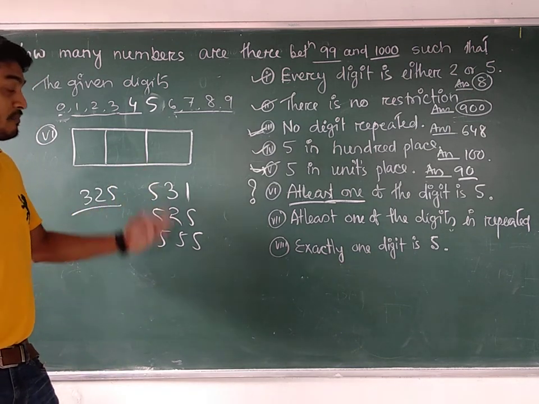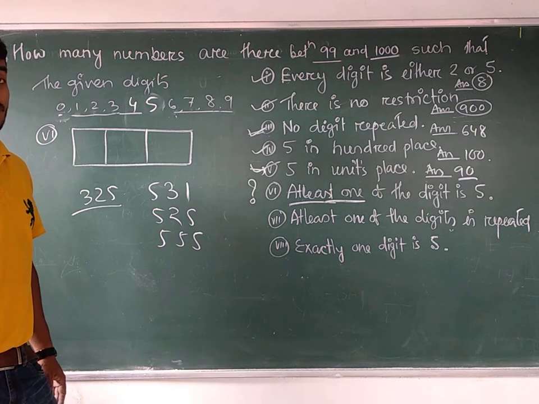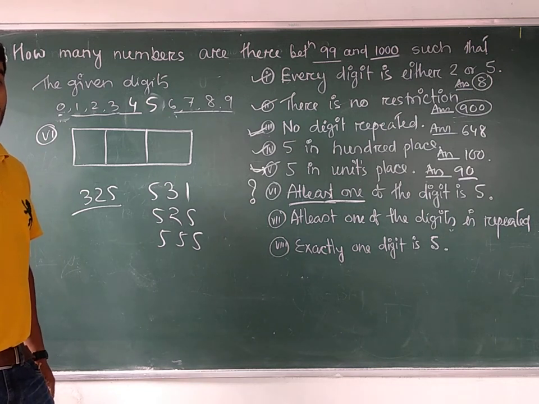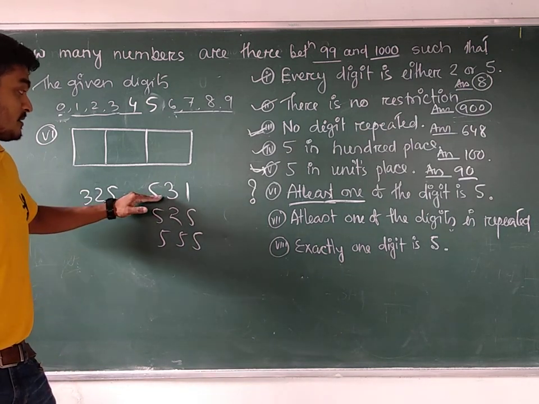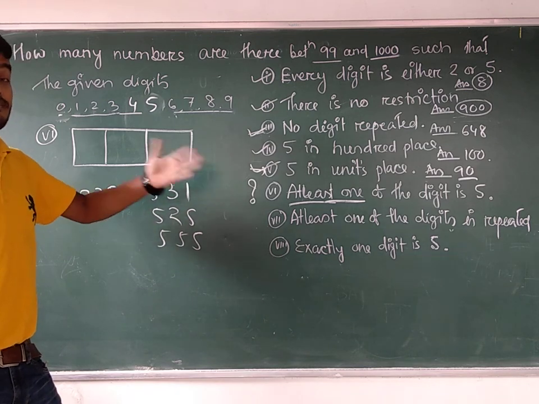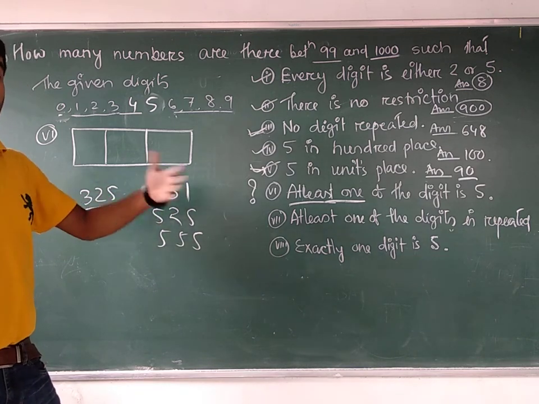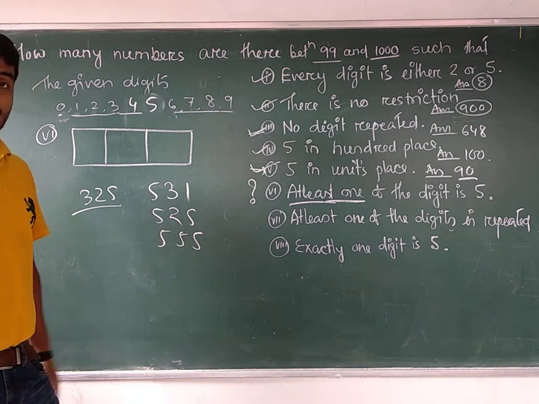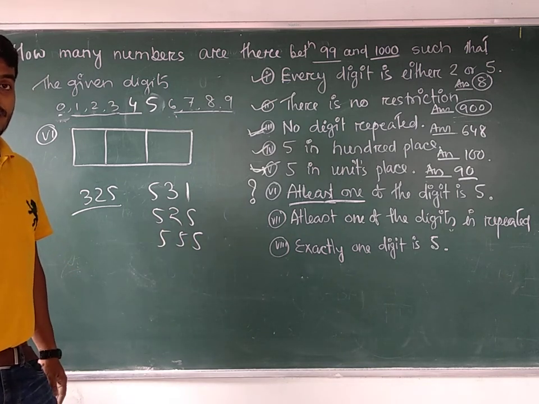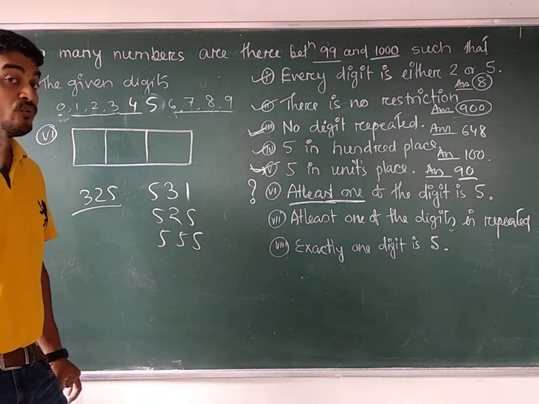So how many numbers are there where at least one 5 will be there? We can find it out. How many numbers have one 5? How many numbers have two 5s? How many numbers have three 5s? How can you find it out? So listen carefully to what I will do.